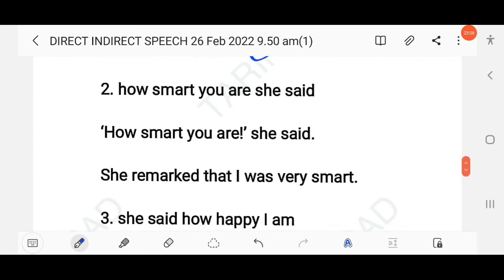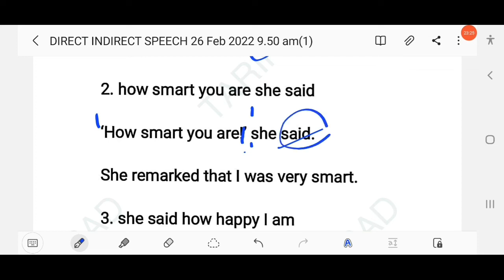The next question here, how smart you are, she said. So you know this is an exclamatory sentence. How smart you are, right? So here you have to use exclamation mark, comma, she said. She remarked, right? She remarked that I was very smart.